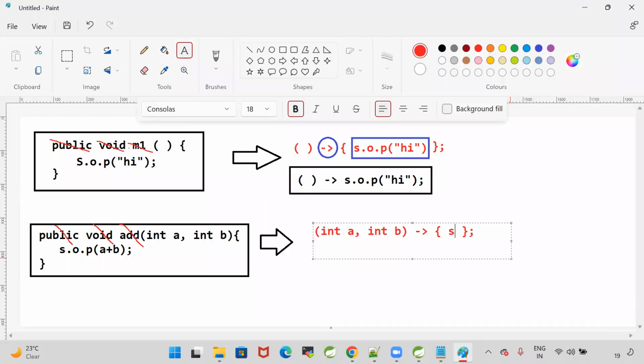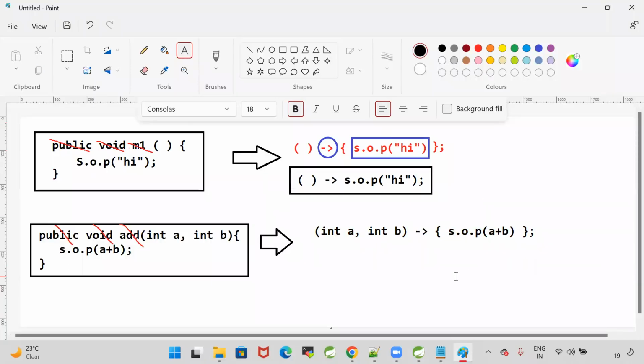The body represents System.out.println a plus b. a is an input, b is an input. Integer type inputs are there: int a comma int b. System.out.println of a plus b. This is our lambda expression.